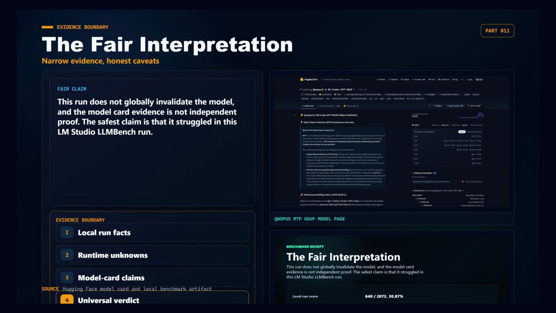The fair read is narrow. This benchmark does not globally invalidate Qwopus3.5 coder, and it does not test every instruction format, quantization, runtime, or hardware setup. The MTP GGUF model page even reports its own 30-question comparison with better author-reported accuracy and throughput, while also noting quality issues such as repetition and truncation. Treat that as model card evidence, not independent proof. The safest claim is simple. In this LM Studio LLMBench run, the model struggled.